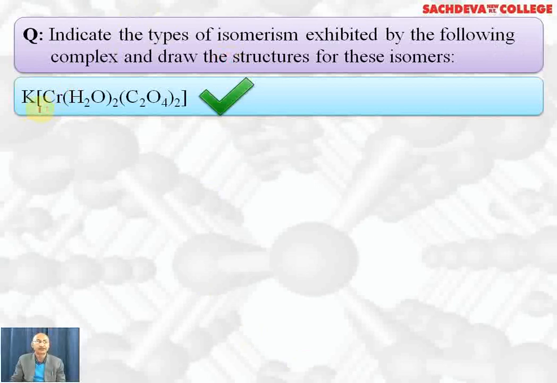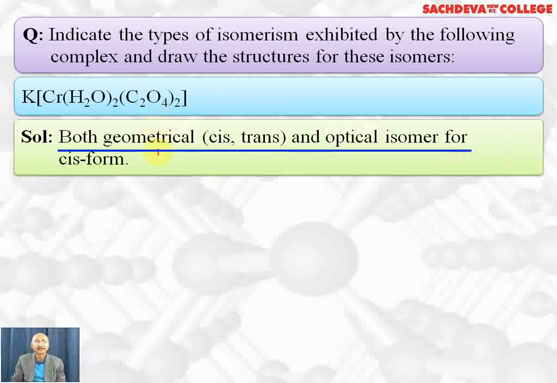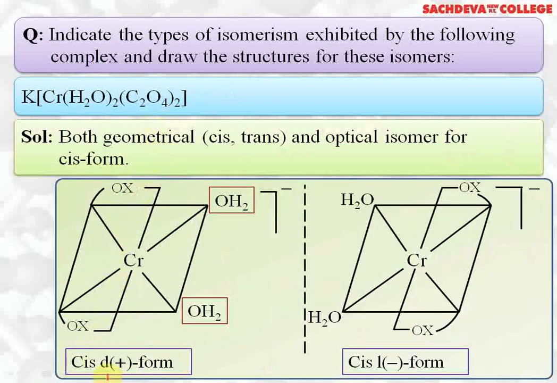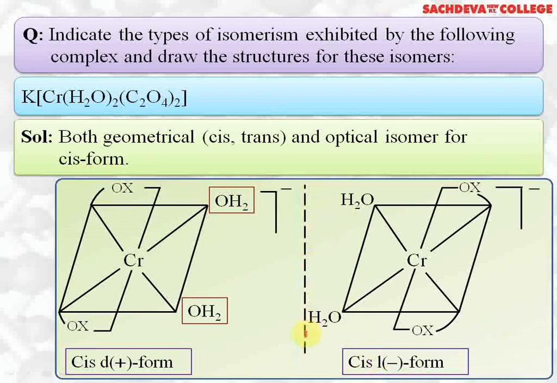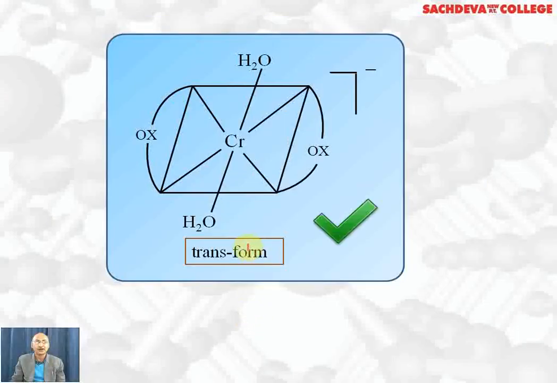First one, this is K[Cr(H2O)2(C2O4)2]. Both ligands are symmetrical, that is cis trans isomerism, and optical isomerism is possible for cis form. So first we have shown cis dextrorotatory, this is cis levorotatory, both are mirror images and non-superimposable, so these are optical isomers of cis form. Trans form will not show optical isomerism because it has symmetry.